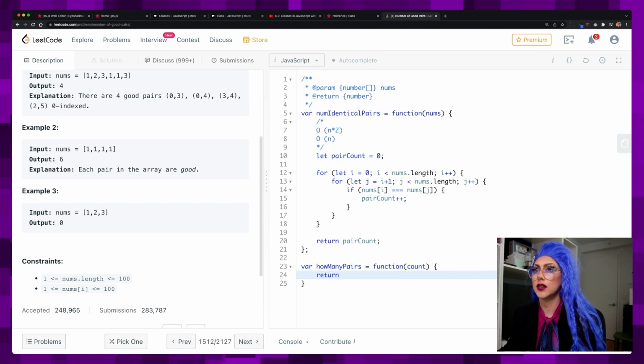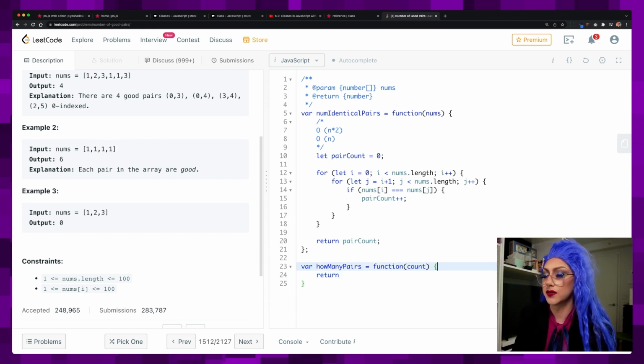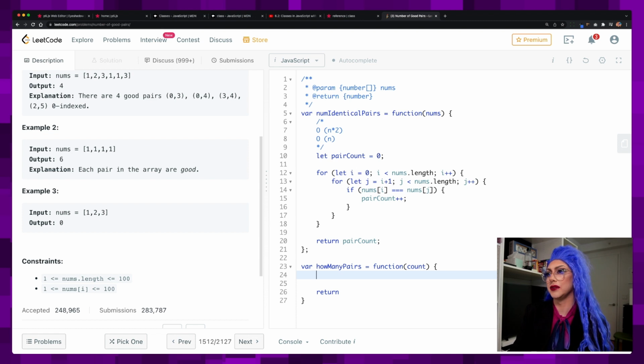So what is this formula? It's 3 plus 2 plus 1. Okay. I'm going to have to figure out, there's probably a formula for that. You wouldn't be able to look that up, but you'd have to figure it out. We could just say let numPairs equal, is there a math I could do? There's probably some nice formula for this, but I don't know what it is. So we're going to calculate it using a loop for now, and maybe we can think about the math.